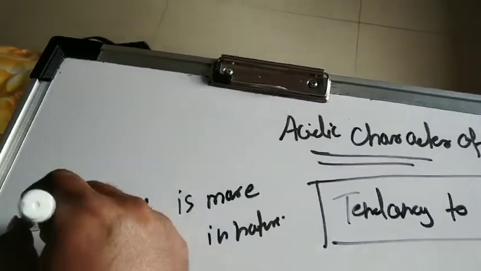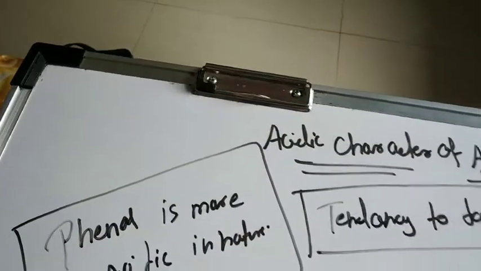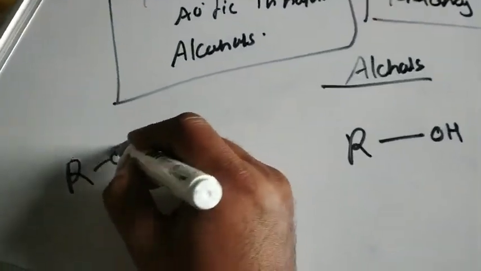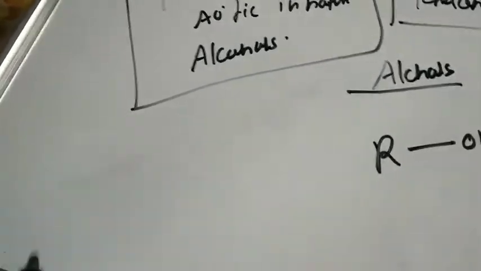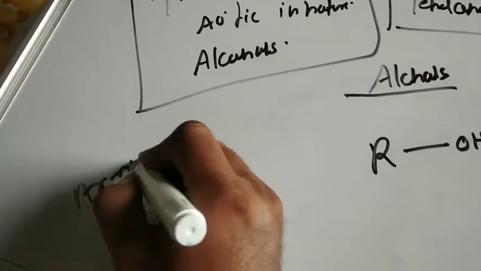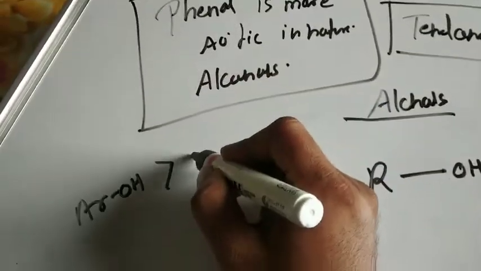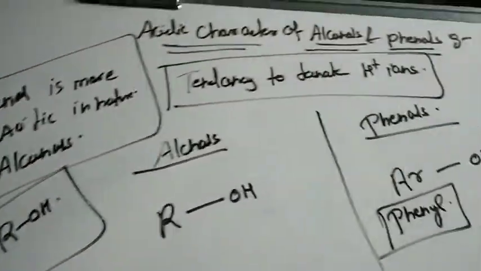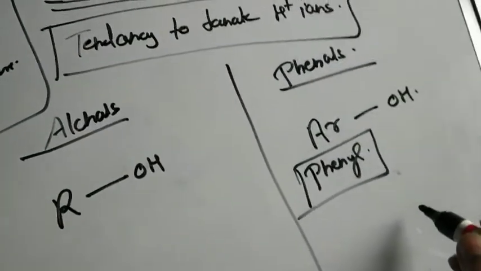So we first have to see why phenol is more acidic than alcohol. Here we can say ROH, and we can say ArOH is highly acidic compared to ROH. So this is very important. Let's see why this happens.